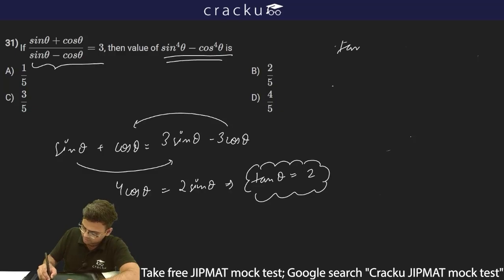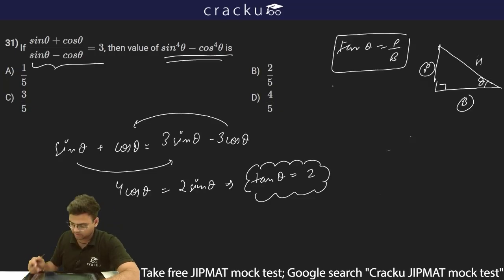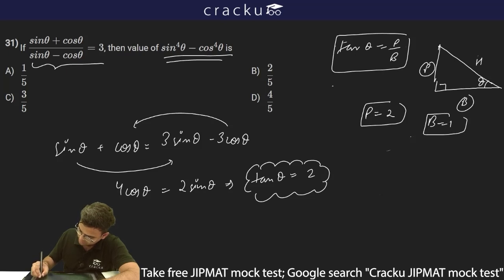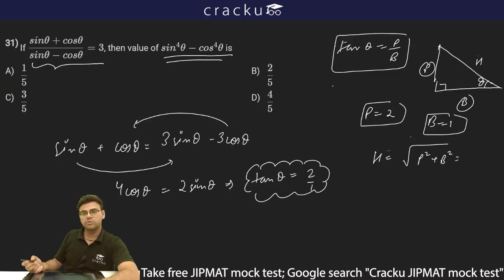Now tan theta, I know, is perpendicular upon base. If this is my triangle, now this is the perpendicular and this is the base, and this is my hypotenuse. This is 90 and this is theta. Now I have tan theta equal to 2, so perpendicular upon base is 2 upon 1. So perpendicular is 2 and base is 1. Thus hypotenuse will be the square root of p square plus b square, which is the square root of 2 square plus 1 square, the square root of 5. So hypotenuse will be root 5.